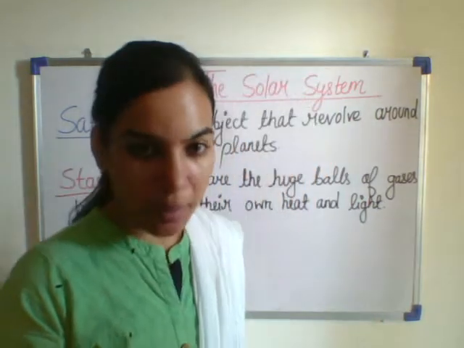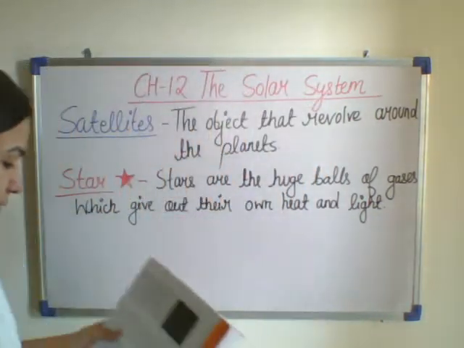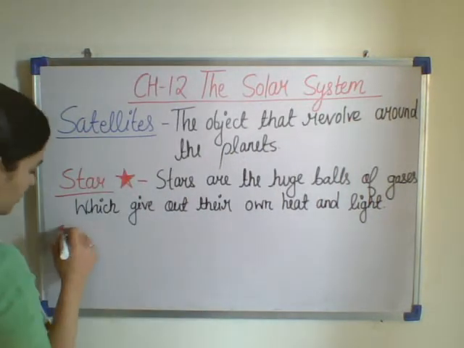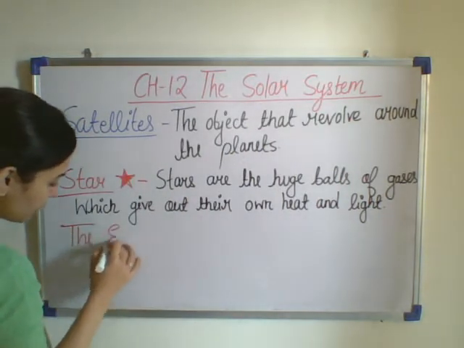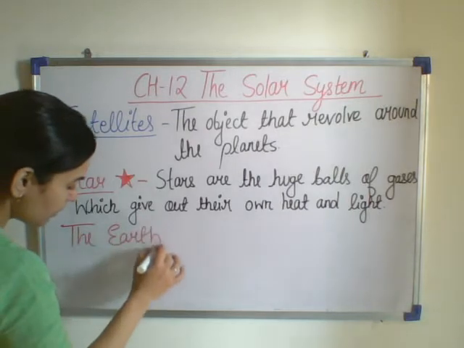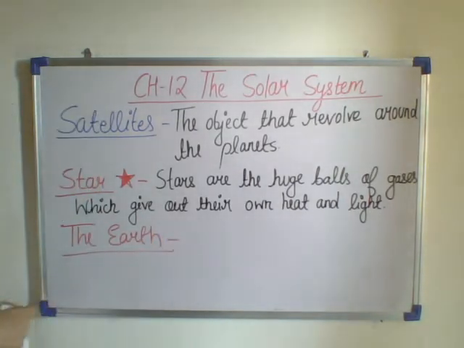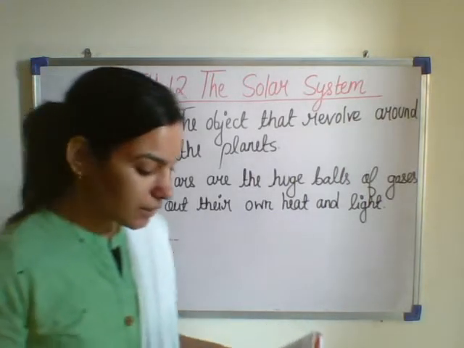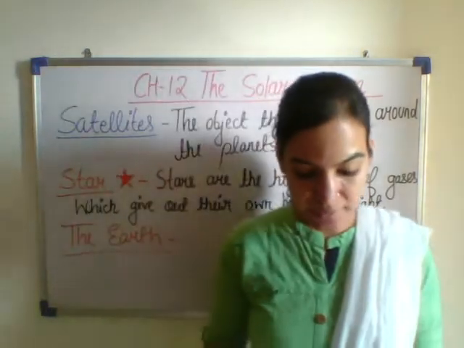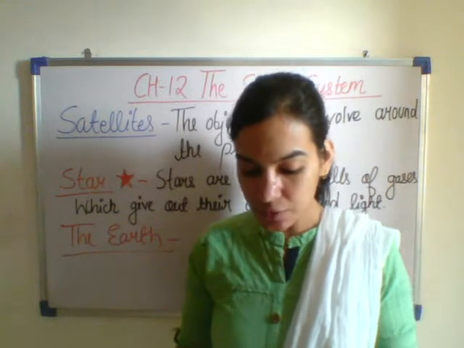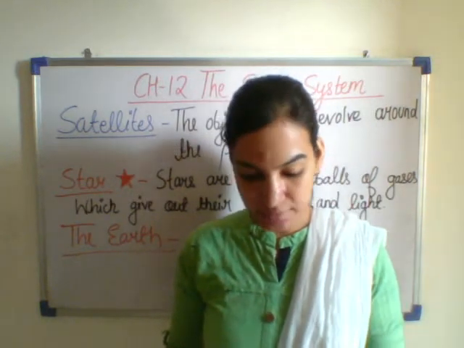Now let us read about our planet, that is the Earth. We all live on the Earth. Isn't the Earth a beautiful planet? So let us read. The Earth is a beautiful planet, but it did not always look like this.